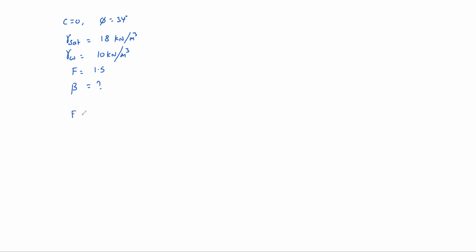So the formula in the seepage parallel case: F equal to gamma sub by gamma sat into tan phi by tan beta for cohesionless soils. Factor of safety 1.5. Submerged 18 minus 10, saturated 18, into tan 34 degrees by tan beta. Solve it and tell what is beta. This is problem number 102.